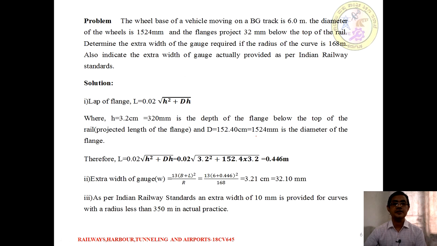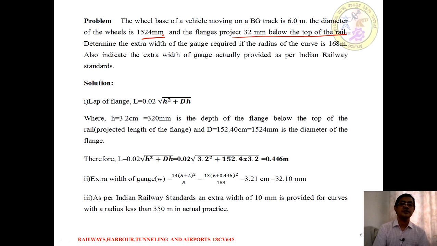To get a better understanding, we are going to solve some problems based on the widening of gauges. The first problem statement is like this: the wheel base of a vehicle moving on a broad gauge track is 6 meter, that is, the B value is given as 6 meter, and the diameter of the wheel, capital D, is given as 1524 mm, and the flanges are projected 32 mm below the top of the rail. So this 32 mm is nothing but small h.